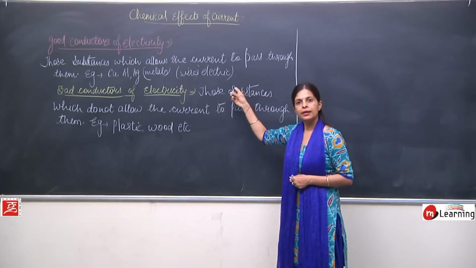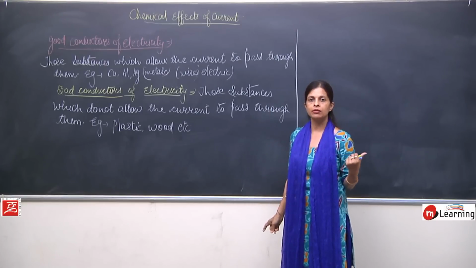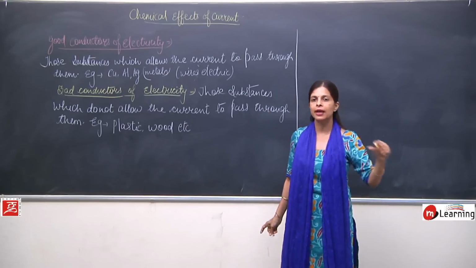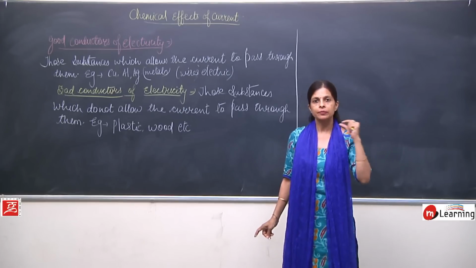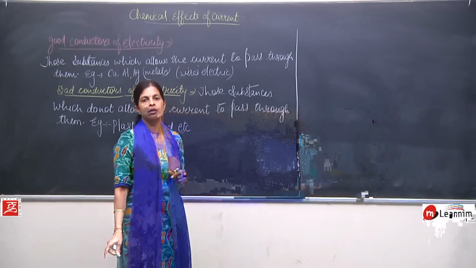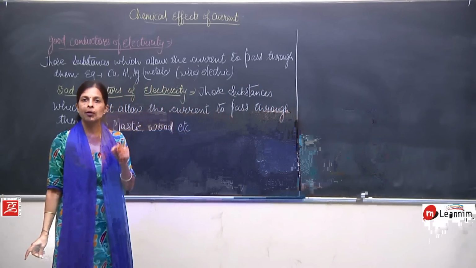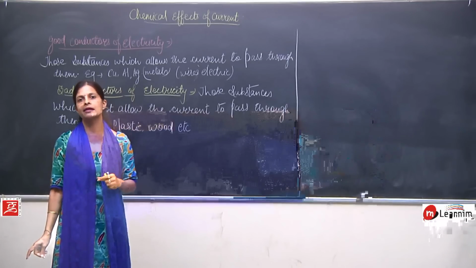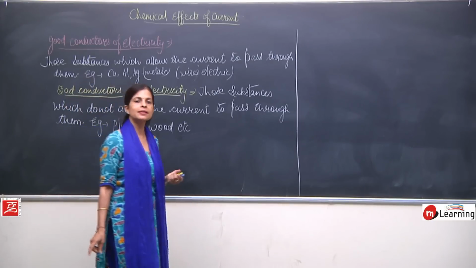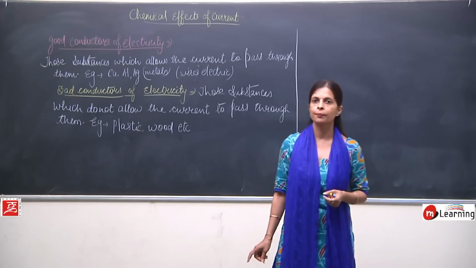Wires are made up of good conductors of electricity because we want the wires to carry the current from one place to another. But we do not want to get shock. That means the copper wires need to be protected by something other, a substance which does not conduct electricity, so that we do not get shock.